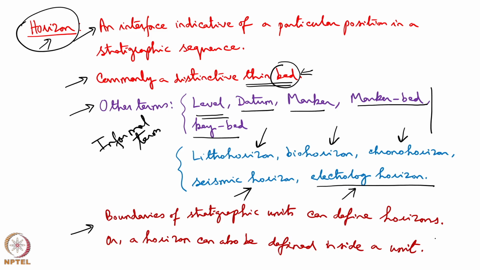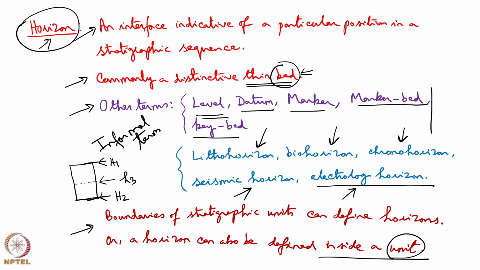Boundaries of stratigraphic units can define horizons, or a horizon can also be defined inside a unit. Suppose there is a stratigraphic unit and nothing is said here, what is that unit? So, this means it can be a formation or member, for example. So, the upper boundary can be called a horizon H1, the bottom boundary can be called a horizon H2, but within this unit it is also possible that inside it a horizon H3 is defined.